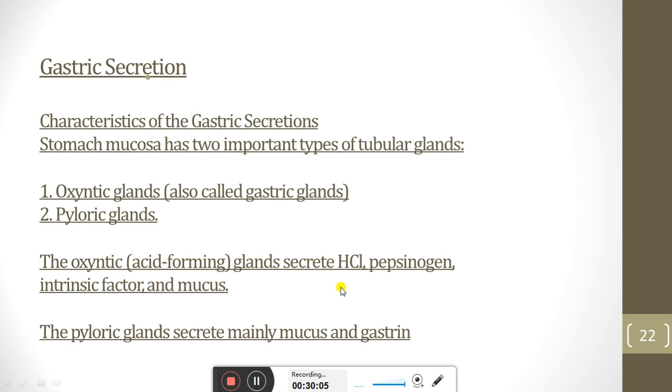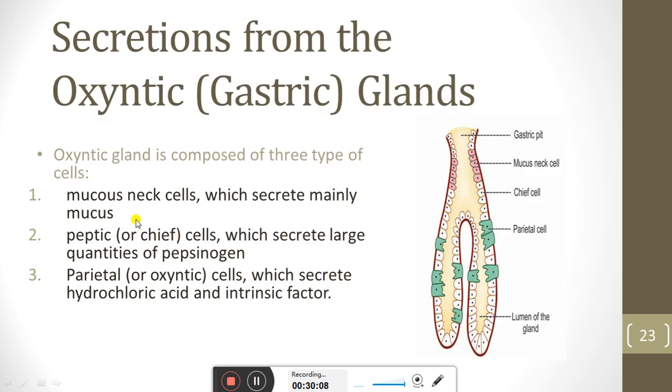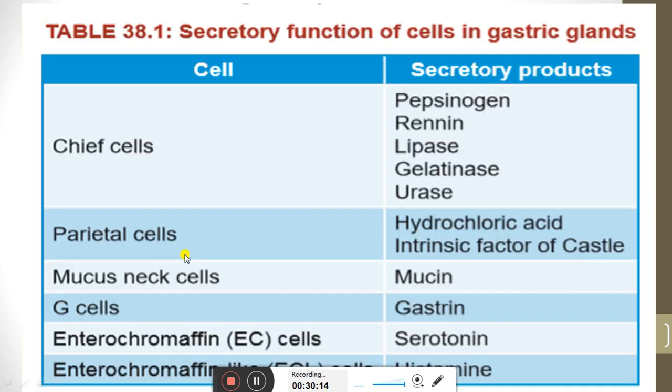The oxyntic gland has three types of cells: mucus cell, chief cells, and oxyntic cells, each with different secretions. The chief cell will secrete pepsinogen, the parietal cell will secrete hydrochloric acid, and the mucus cell will secrete mucin. Then there are also the pyloric G cell, enterochromaffin cell, and enterochromaffin-like cells, which also have different secretions.